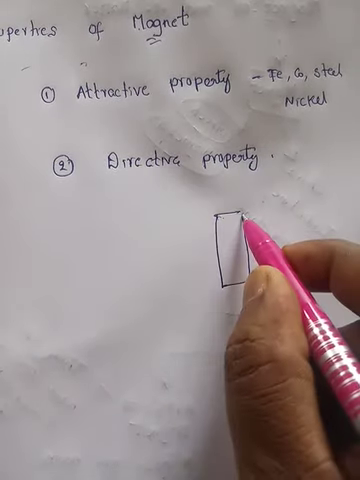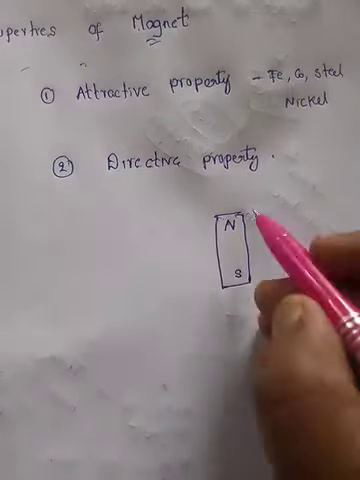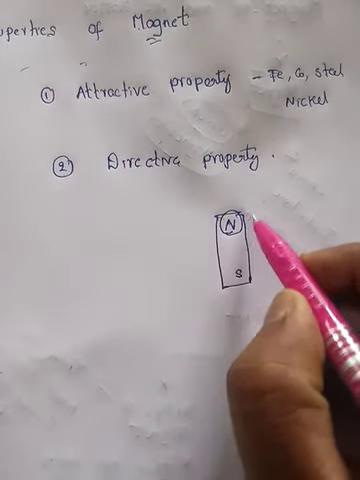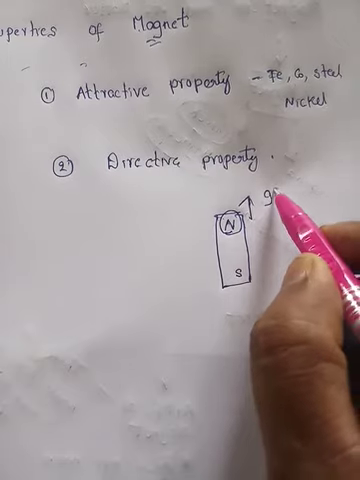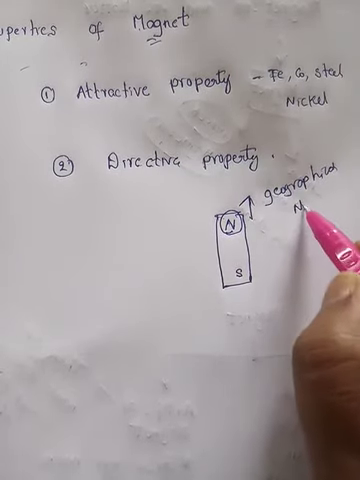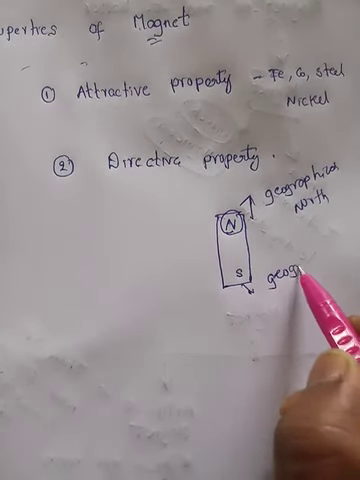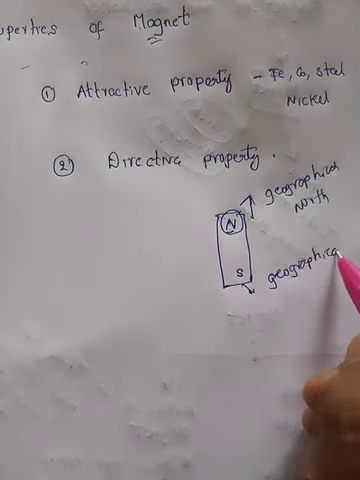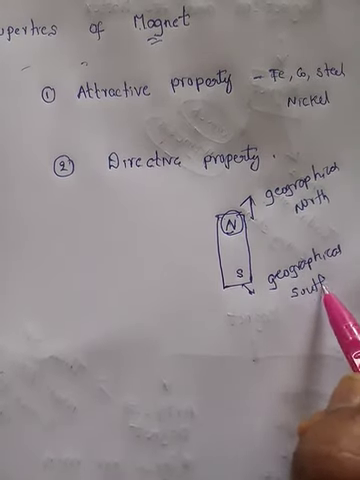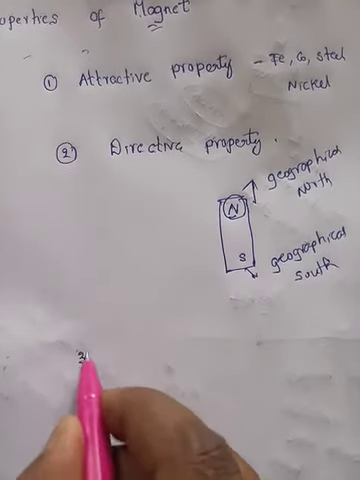this is a bar magnet. I throw it into the air, it points like this. So this is the north pole. That is pointing towards geographical north, and the south pole is pointing towards geographical south. This is called the directive property.